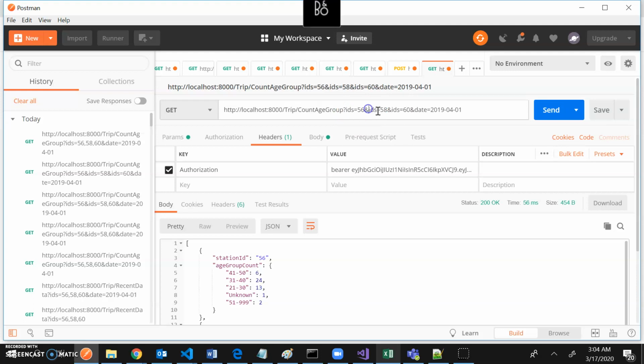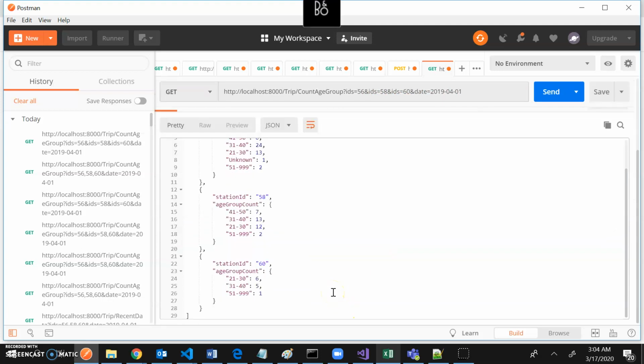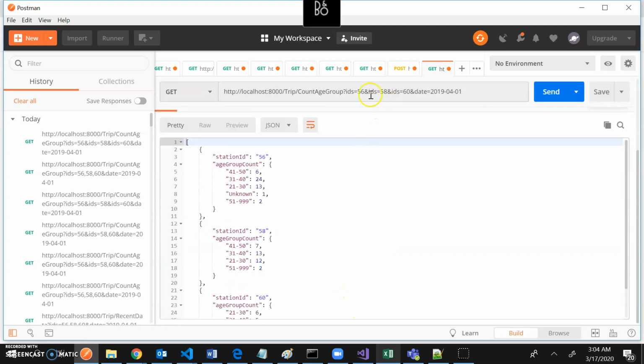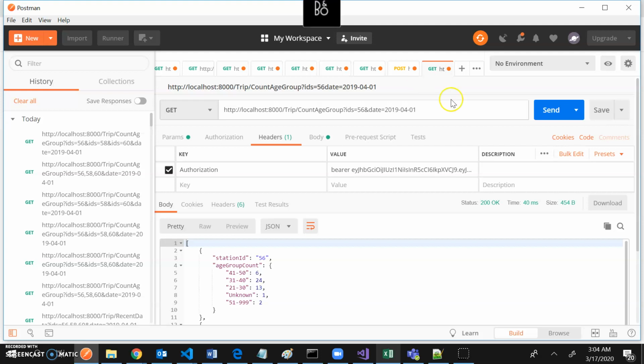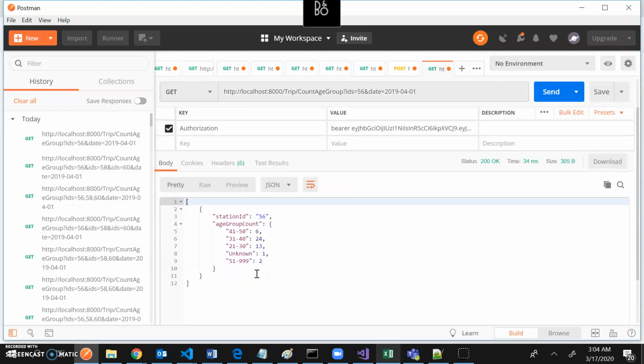ID is equal to 56, ID is equal to 58, ID is equal to 60. If I do the same thing, same kind of result. And if I pass just one ID, not that many, just one, so what will happen? Okay, good result. So all these are working.